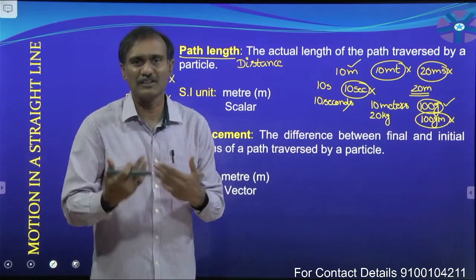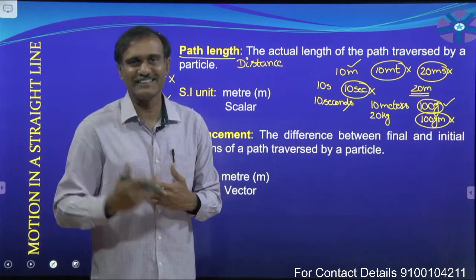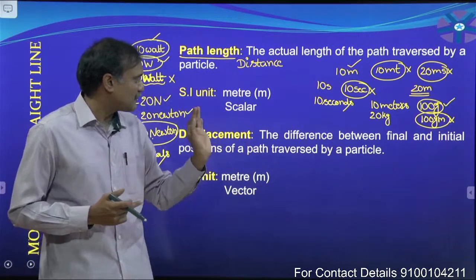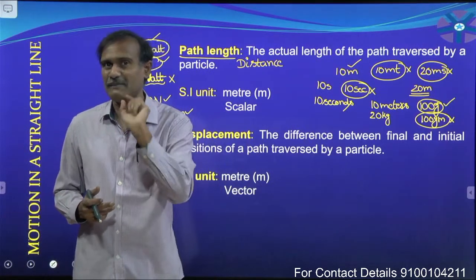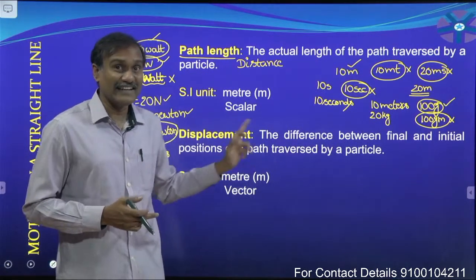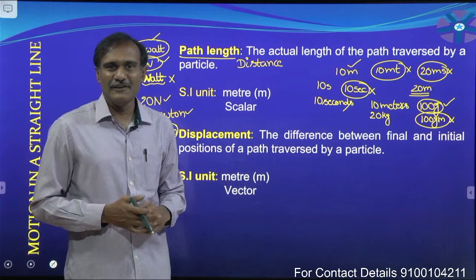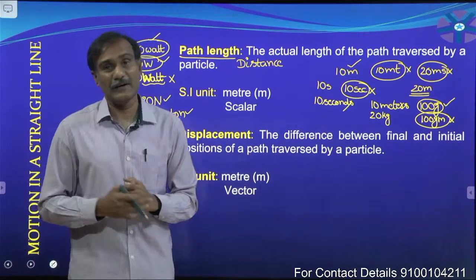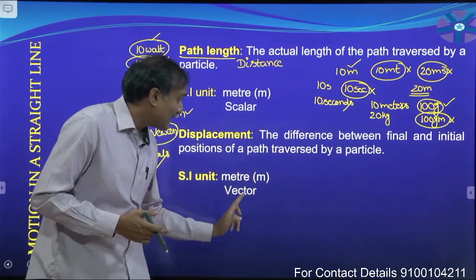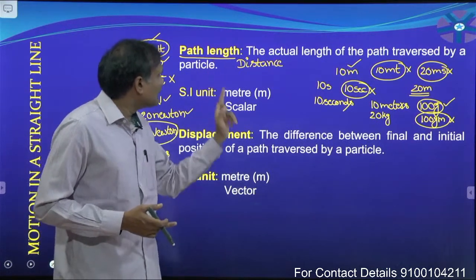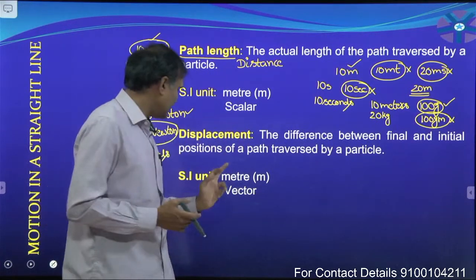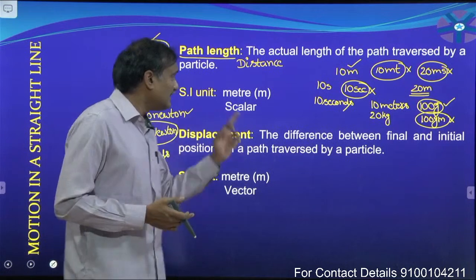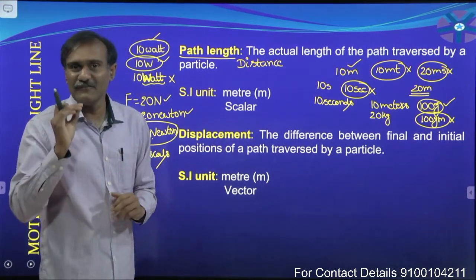I will explain why I am not saying it, just a little later. The difference between final and initial positions of a path traversed by a particle is called displacement. Remember that. And its SI unit is also meter, because it also represents length. But it is a vector quantity. Here path length is a scalar and displacement is a vector quantity.